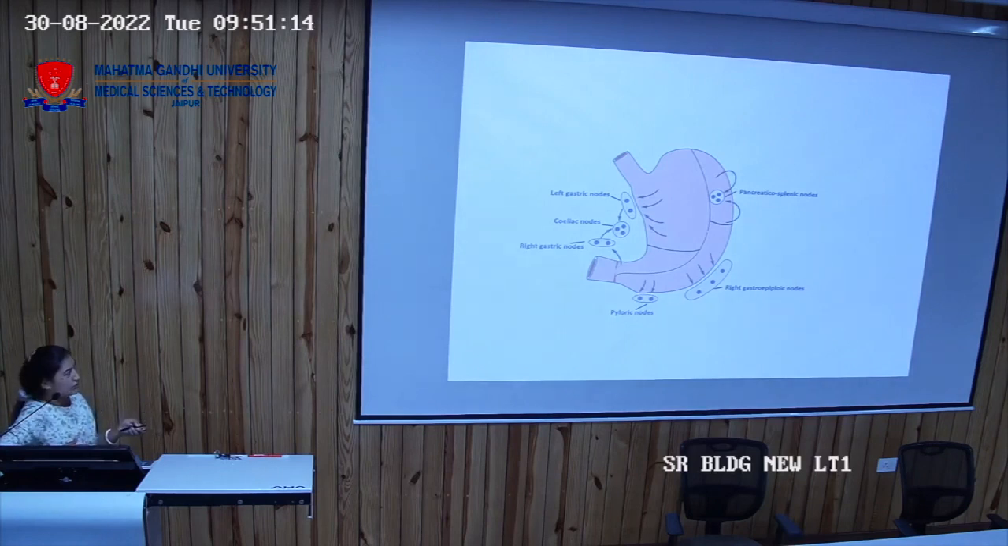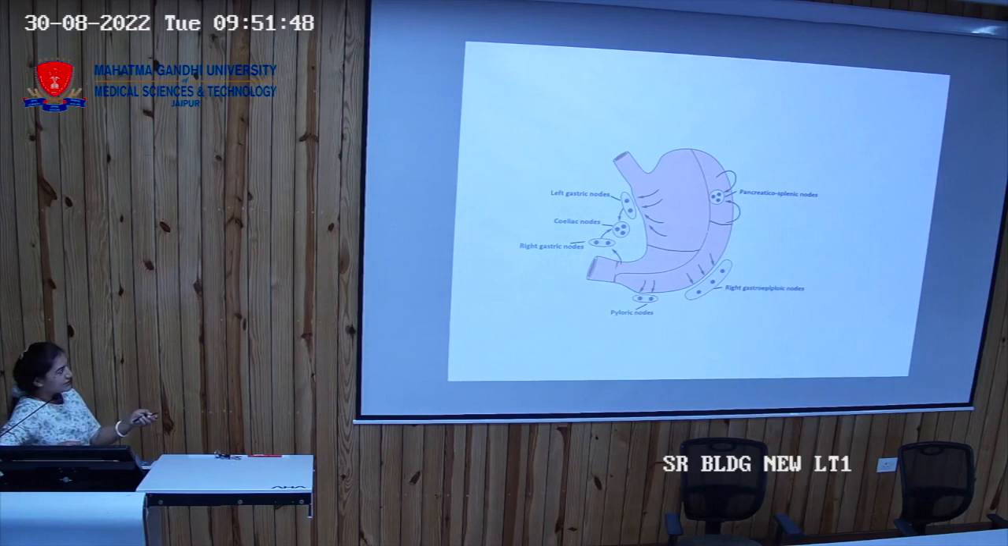Now all the nodes of this lymphatic drainage will finally go to the celiac nodes. Celiac nodes will be found around the celiac trunk. So how do they reach? Some of them reach the celiac nodes directly and some reach indirectly. Those nearer to the lesser curvature will reach the celiac nodes directly. That means the lesser curvature has the left gastric nodes and right gastric nodes. So they will be draining into the celiac nodes directly.